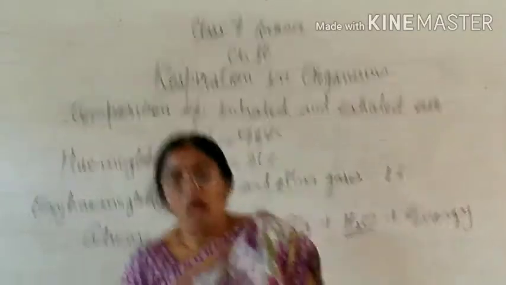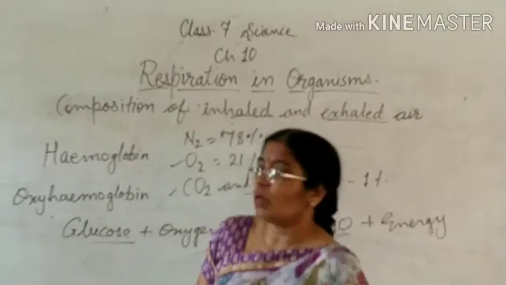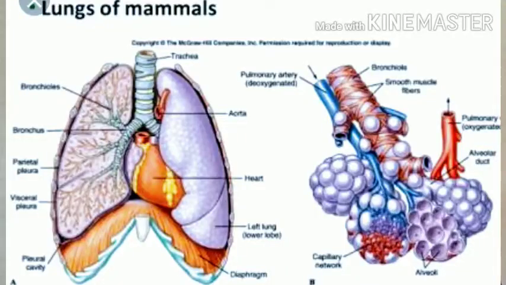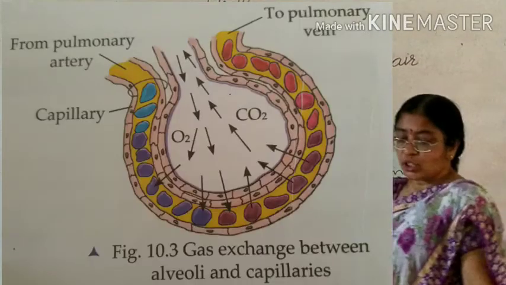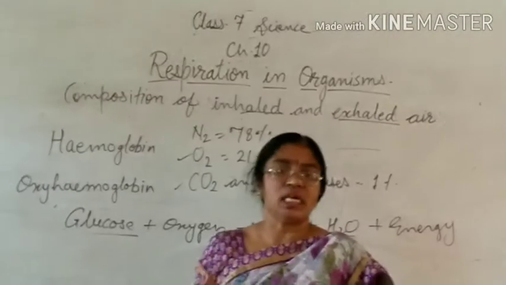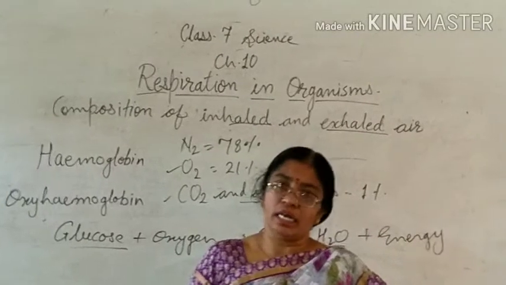Now, how does this exchange of gases occur? As I explained just now, the alveoli are the small-sized air sacs found in our lungs. As you are seeing in this picture, the oxygen is inhaled and goes into the blood capillaries, and from the blood capillaries the carbon dioxide, which is collected from all parts of our body, is released inside the alveoli.